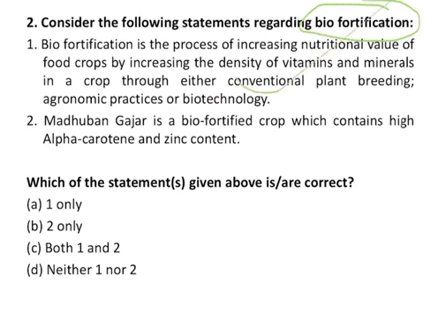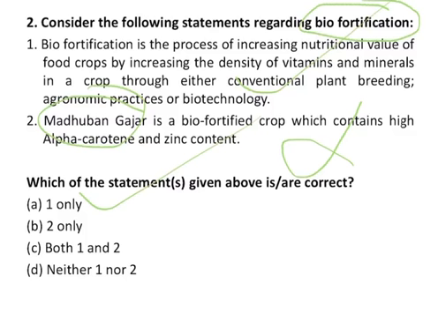Now the second says Madhuban Gajar is a biofortified crop which contains high alpha carotene and zinc content. This statement is wrong because Madhuban Gajar basically contains beta carotene and iron, but not alpha carotene and zinc. So only statement 1 is correct here. So the correct answer will be option number A.